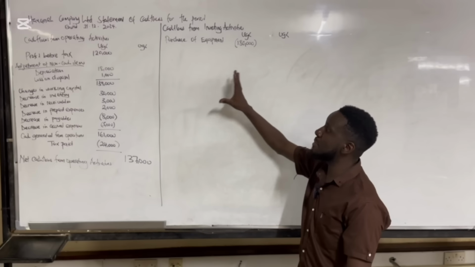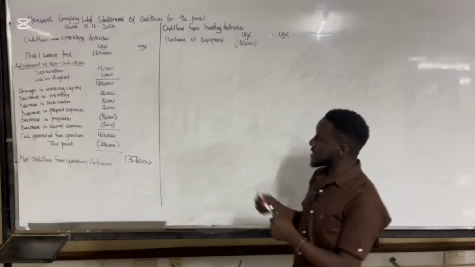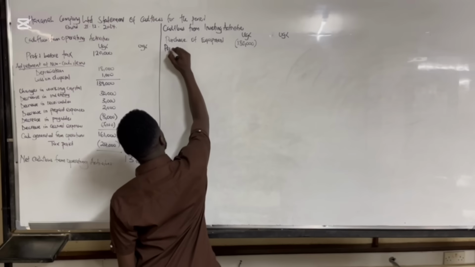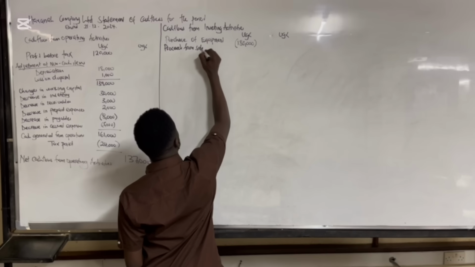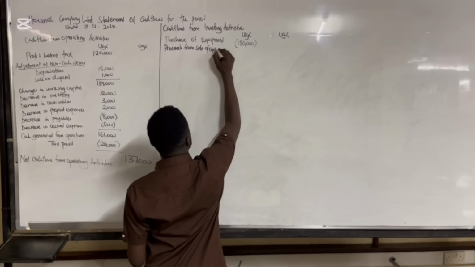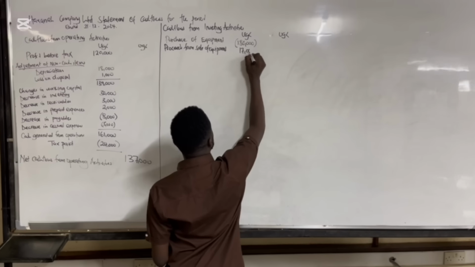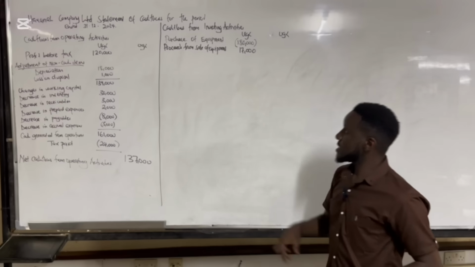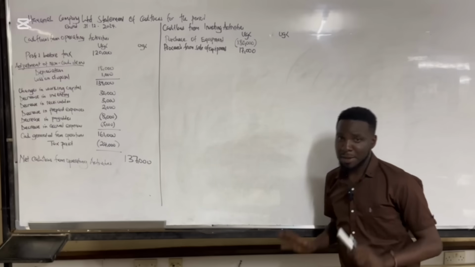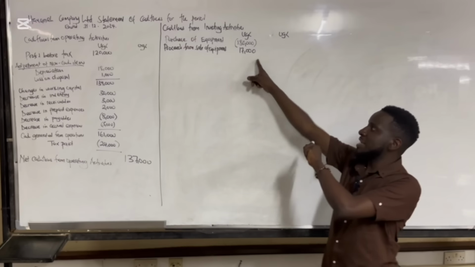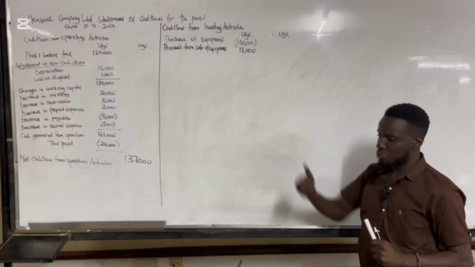You only need how much was realized from the sale of this equipment. So you're going to say proceeds from sale of equipment. This equipment was sold for 17,000. Since we received 17,000, it is an inflow because it's coming in from the sale of the equipment.